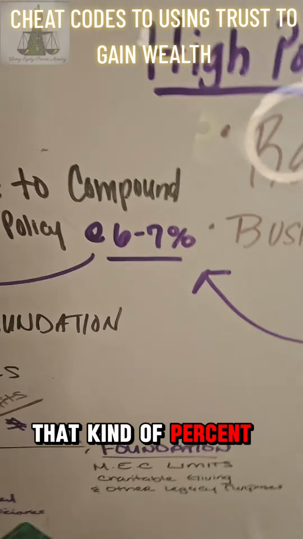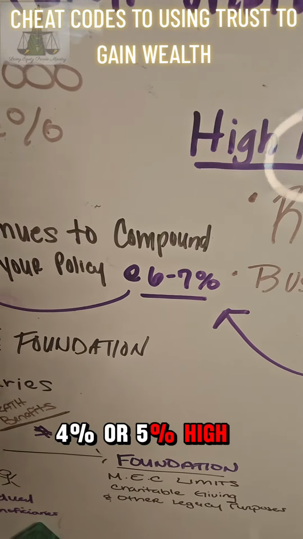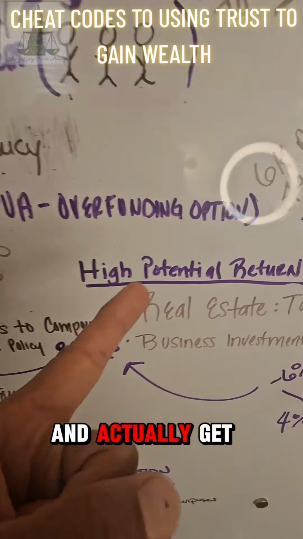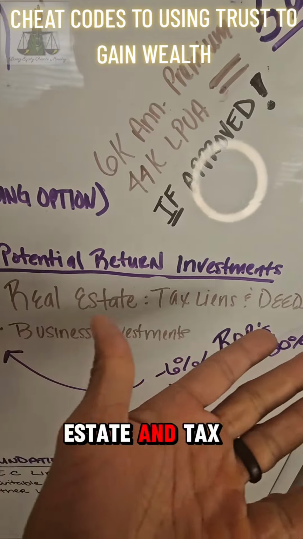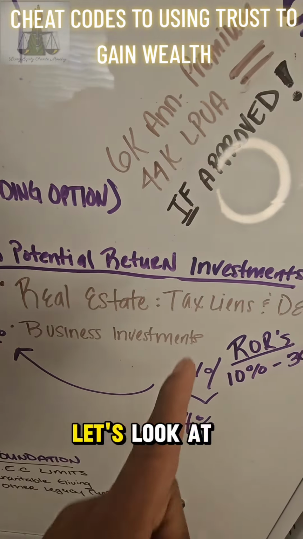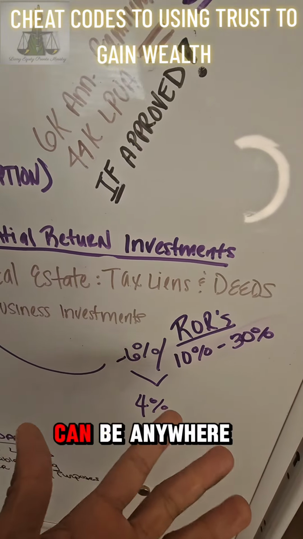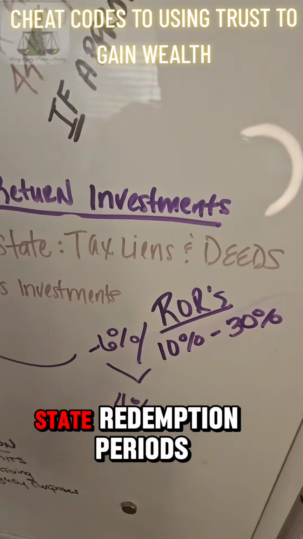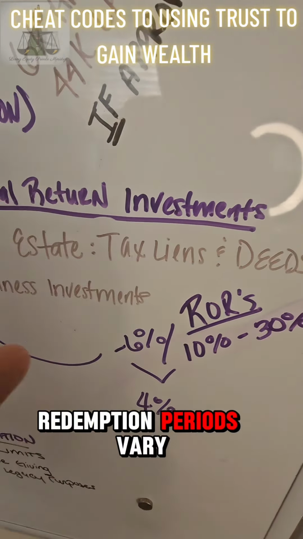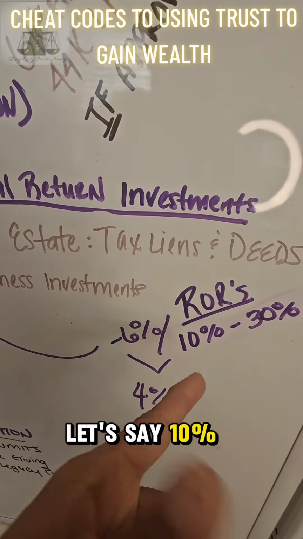If you get that kind of percent, recently it's been about 4 or 5, high 6, you could take that money and actually get a high potential return investment somewhere else. You might want to say real estate, tax liens and deeds, and business investments. Well, let's look at tax liens. Rate of return can be anywhere from 5, 10, up to 30-something percent, depending on your state. Redemption periods vary as well. Let's say 10% was your minimum gain.